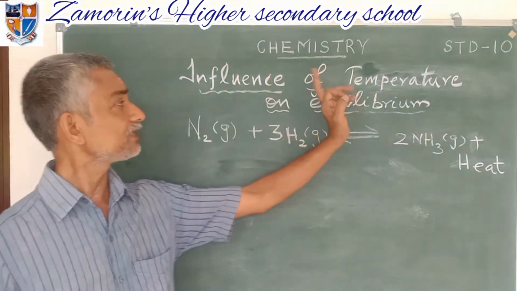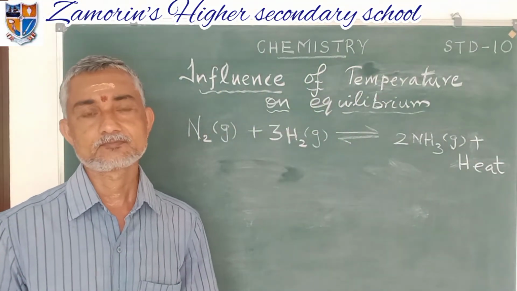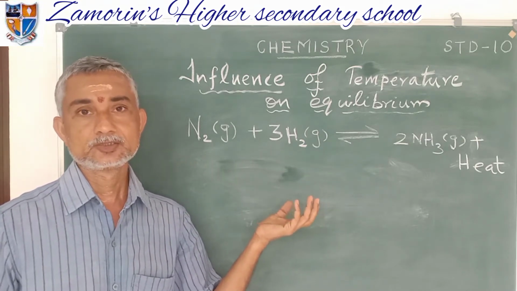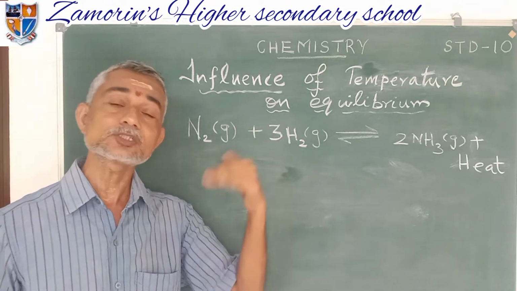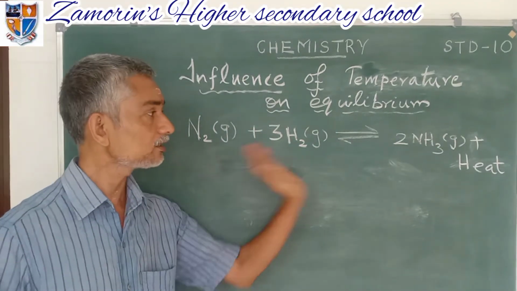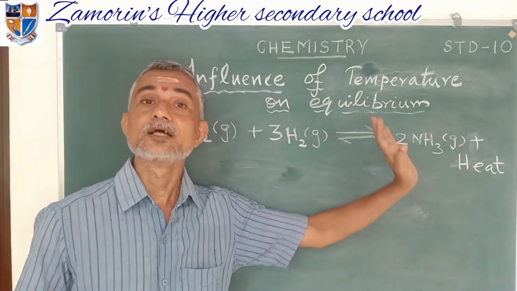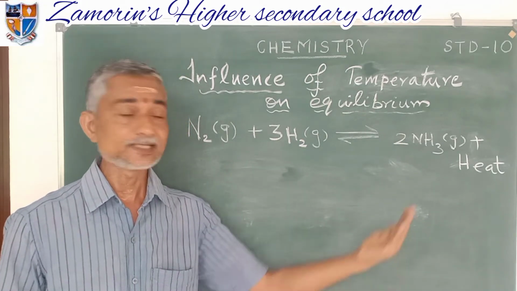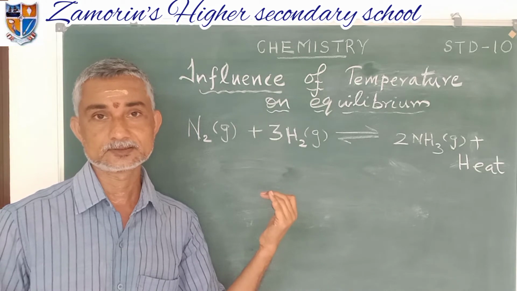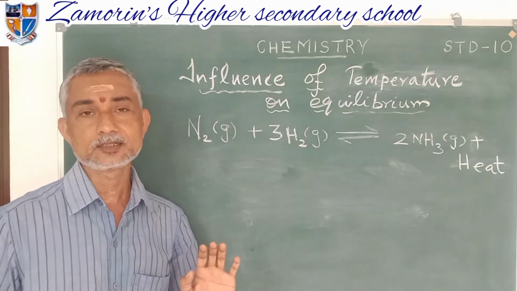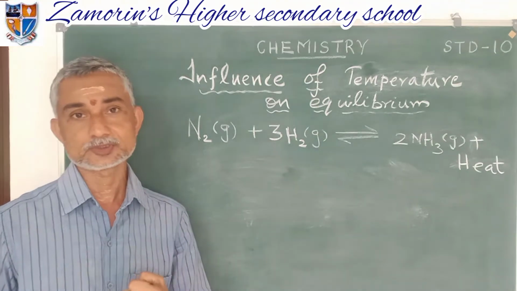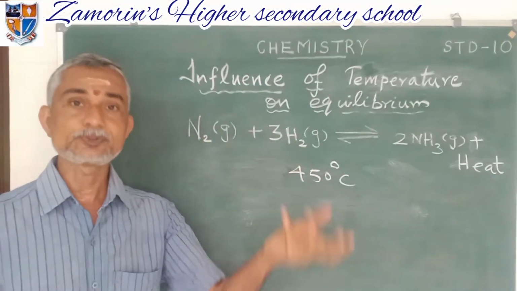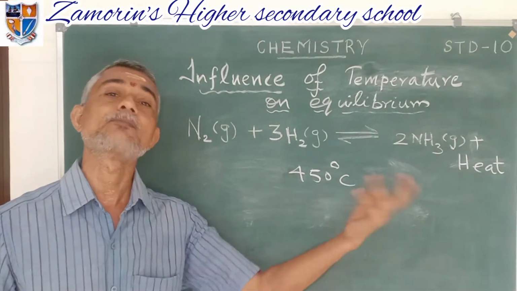Now see, what is the effect of temperature on equilibrium? That is, in an equilibrium state, when we increase the temperature, to decrease the temperature the endothermic reaction will be more. Here it is an exothermic reaction, heat is liberated out. Endothermic means it is absorbing heat, that is, the backward reaction increases. So in the production of ammonia, an optimum temperature is used, around 450 degrees centigrade, which is the optimum temperature for getting more ammonia.